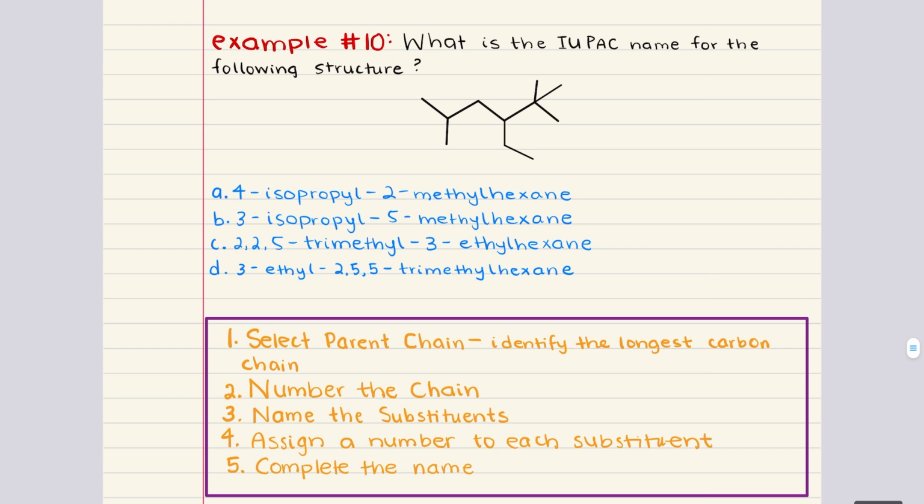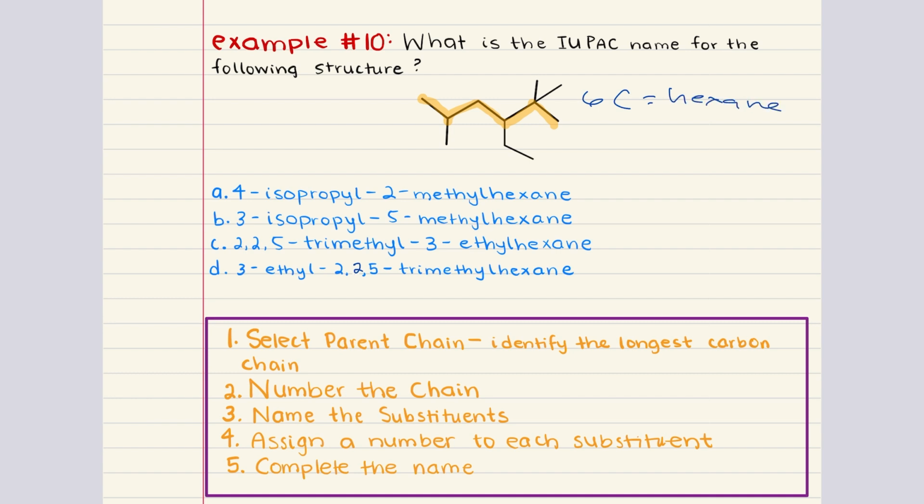Problem 10 says, what is the IUPAC name for the following structure? We're going to follow the same exact steps in problem 10 as we did in problem 9. The first step is identifying the longest continuous chain of carbons. In this structure, the longest chain has 1, 2, 3, 4, 5, 6 carbons, and that makes the parent chain hexane.